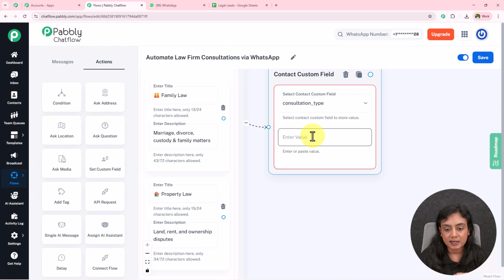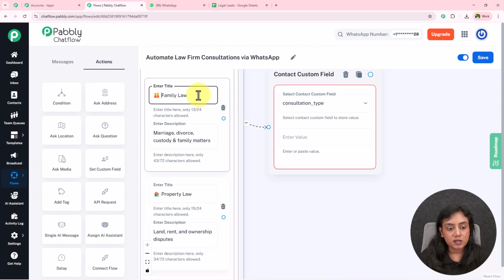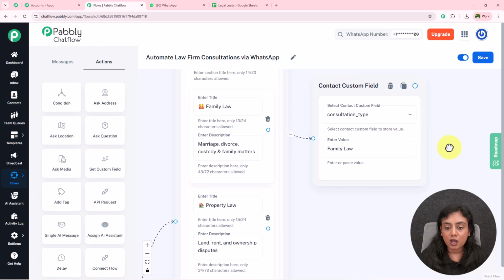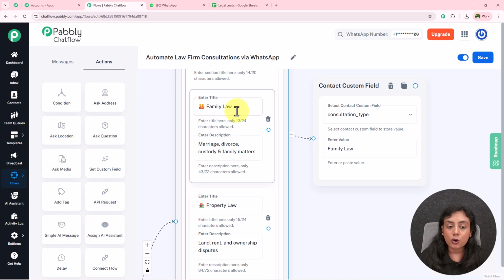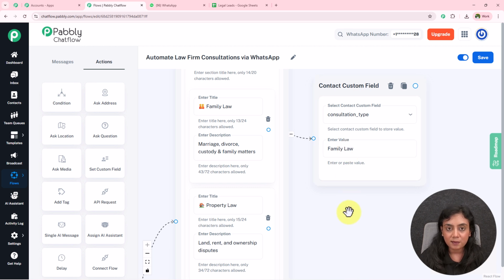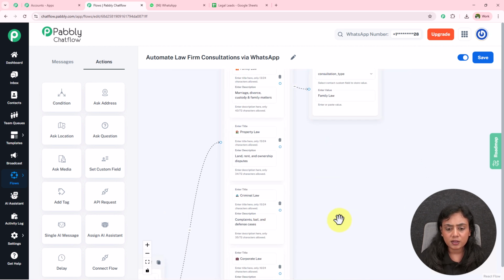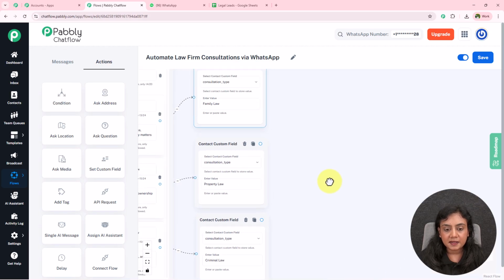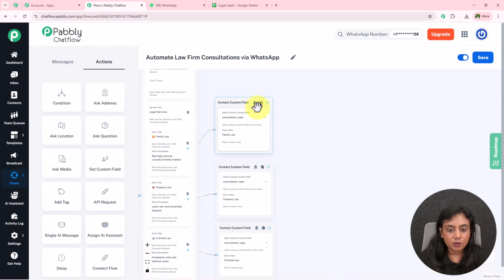So I'm going to select it, and my first value that should be saved if any of the leads selects this option over here should be family law. So now if any of the leads selects this item from this list, inside this contact custom field, the value family law is going to be saved. Okay, so now in this manner I'm going to add the contact custom fields for 3 of the other options as well. After entering the contact custom field values, after this consultation type has been saved,